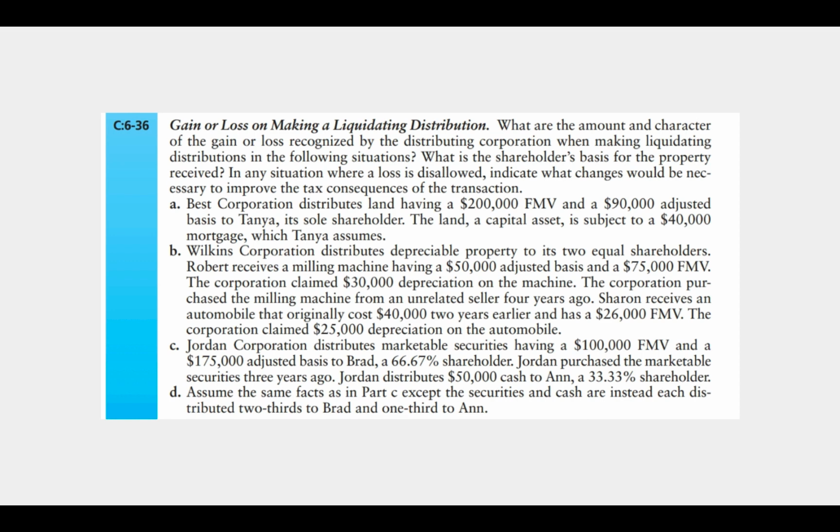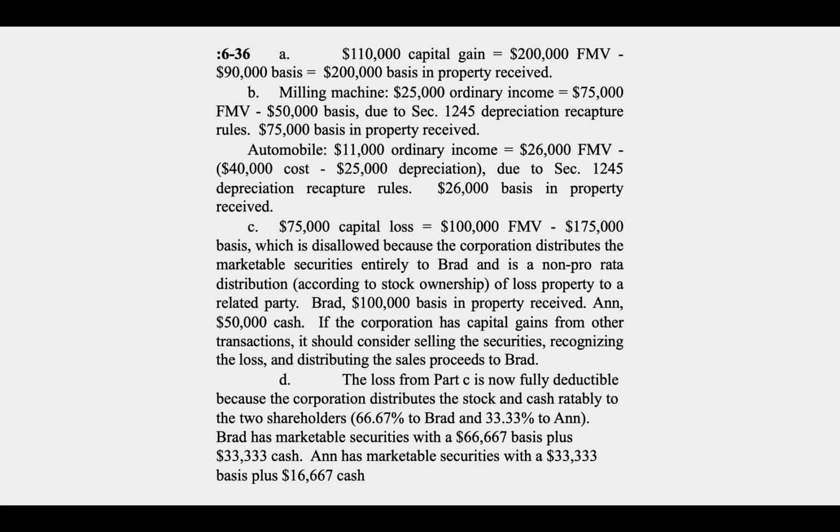Okay, here, remember, we're going to pretend like we sold these assets for fair market value on the date of distribution. So if we had done that, we would have gain, but some of it would be recapture because we've taken depreciation. So we'll start with the machine. We'd recognize $25,000 of ordinary income, not capital income, and that's because it has a $75,000 fair market value and a $50,000 basis. The $50,000 basis is due to the Section 1245 depreciation recapture. So the $75,000 is the basis in the property received.